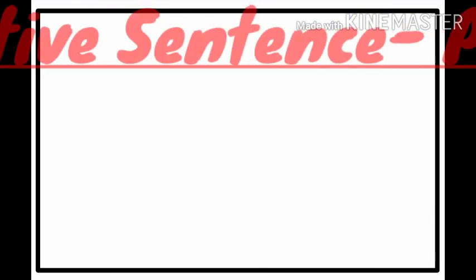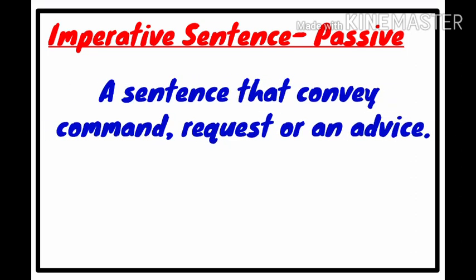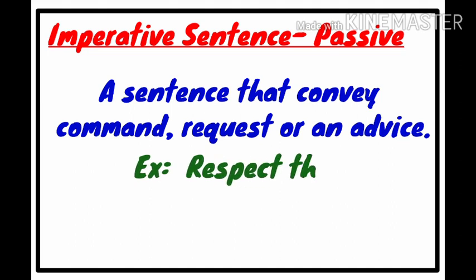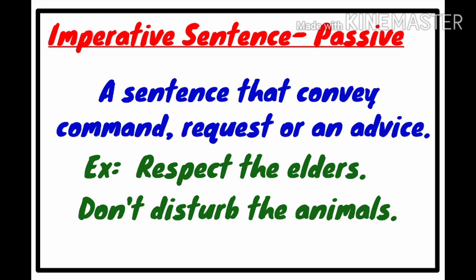Dear students, now let's see how to convert the imperative sentence to passive forms. As you know, imperative sentences convey a command, request or advice. For example, respect the elders, don't disturb the animals, such kind of sentences. So they may not have a known subject, but it is understood by the listener.